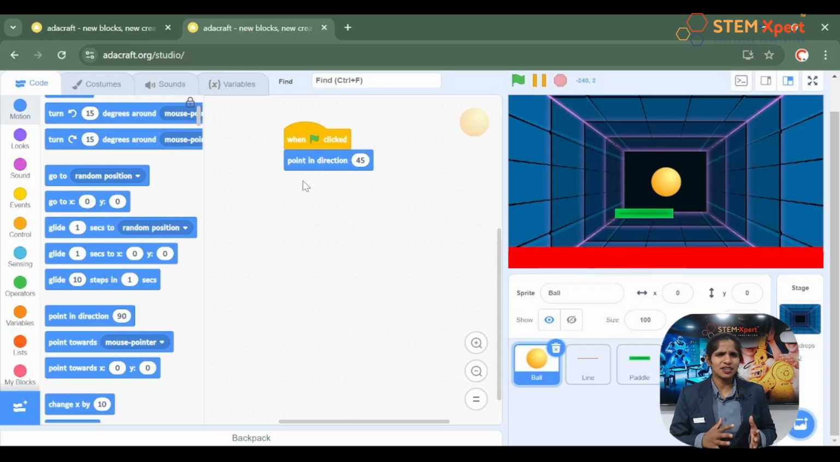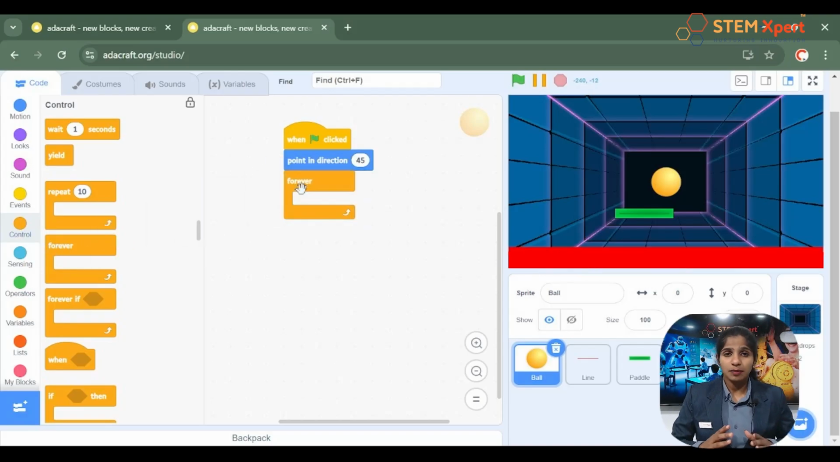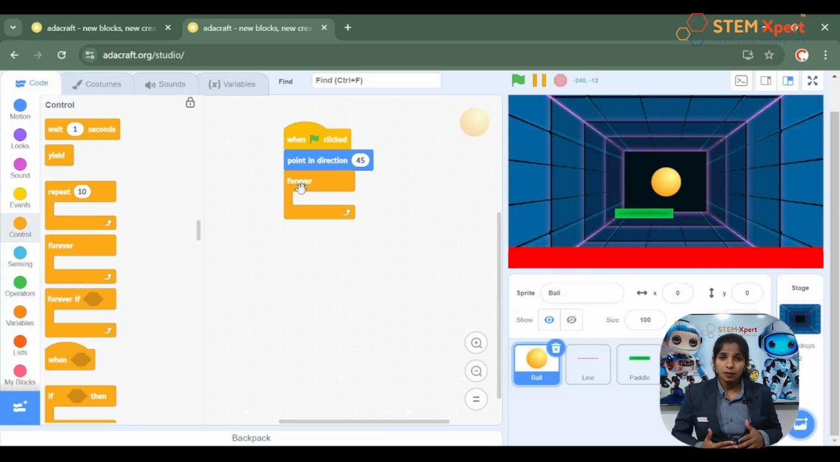As I already told you, I want to make the ball move, and once it touches the edge, I want to make it bounce, right? If I want to repeat an action again and again, that is, repeat an action with zero end continuously, I will have to use the concept of loops, which is available in the control block. Control blocks include loops like forever. That means an action that you're doing will be repeated again and again. These types of loops have zero end.